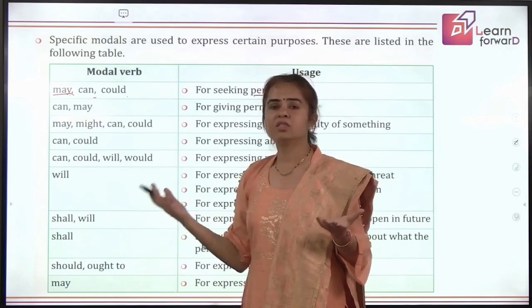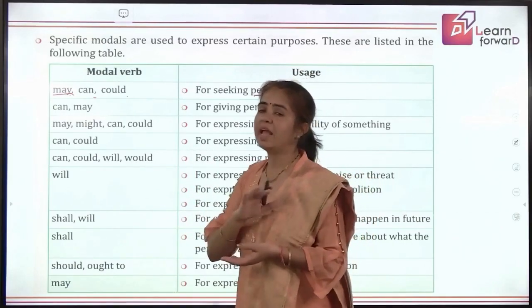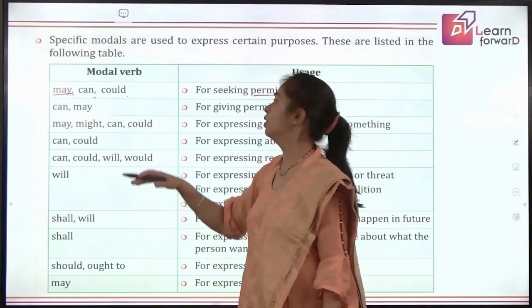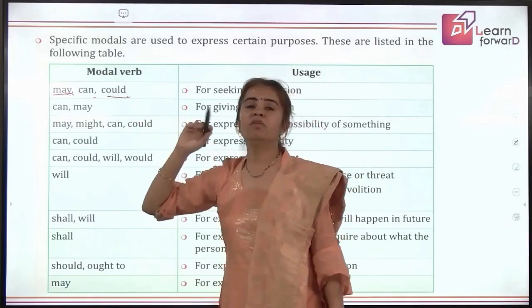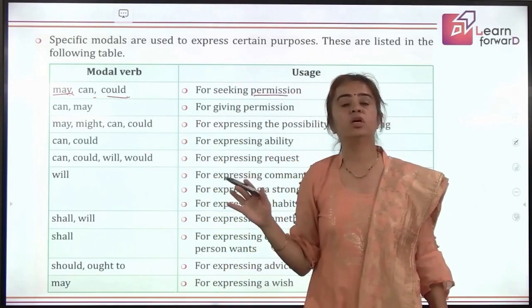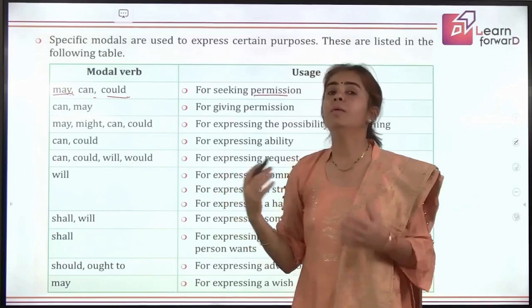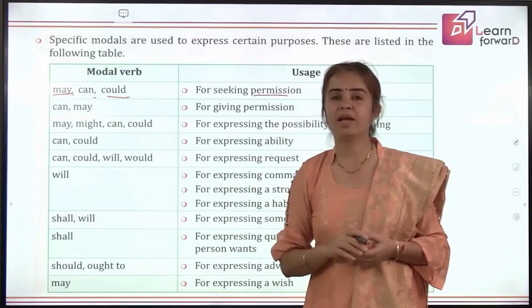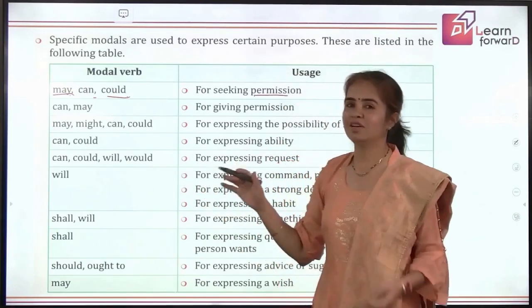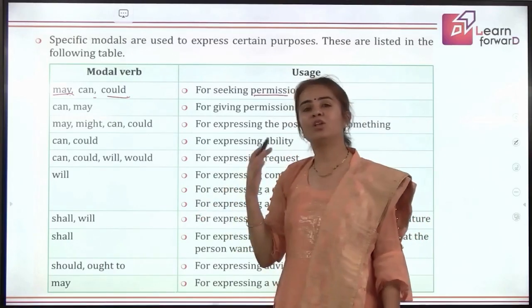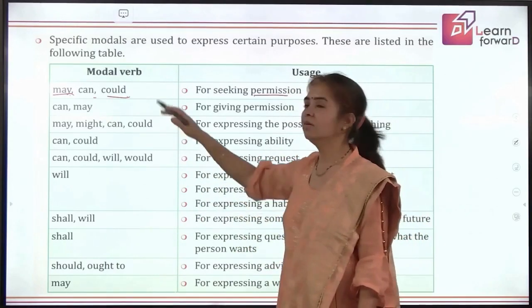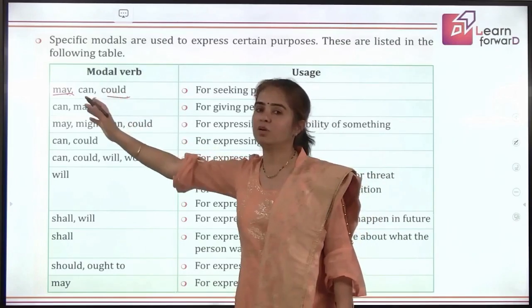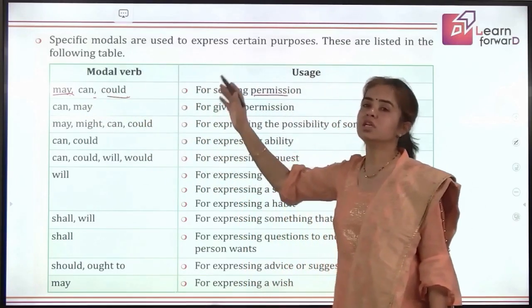even your parents, your siblings, whatever, with any relation which is not formal. And could is used when we are talking to a stranger, or even somebody known, but you want to seek permission in a polite way. So that makes the difference. That shows your intentions and your attitude towards the speaker, right? So we must make sure where to use which modal to seek permission.